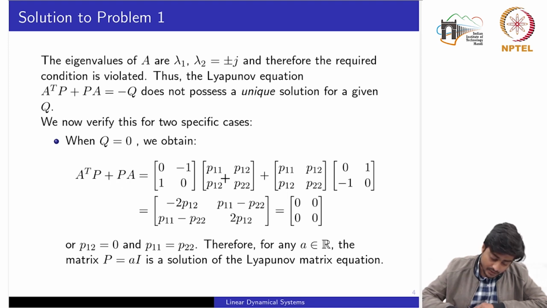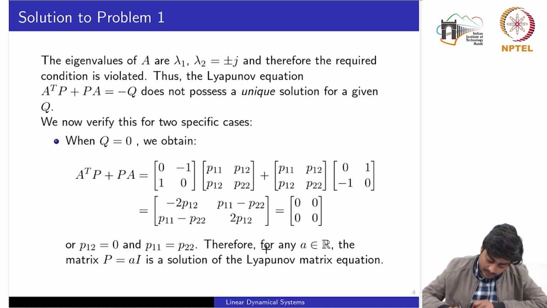For computing the P matrix, we have used symbolic variables P11, P12 and P12 again, because it is a symmetric matrix, and P22. Substituting these values, we obtain the solution for P: P12 is equal to 0 and P11 is equal to P22, meaning there exists a solution for a semi-definite matrix.